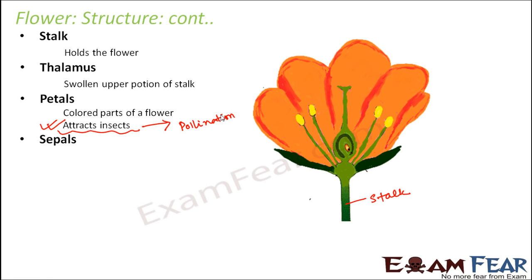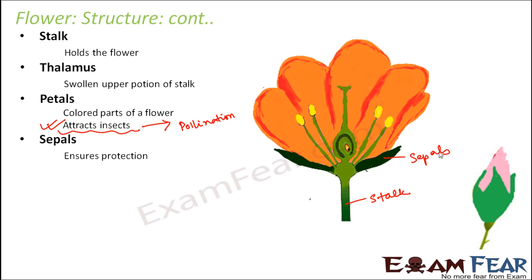The sepals, as I said, these green colored structures, these are the sepals, and what do they do? They ensure protection. They look like quite lean and soft leaf-like structures. So what sort of protection do they give? They actually ensure protection of the bud.